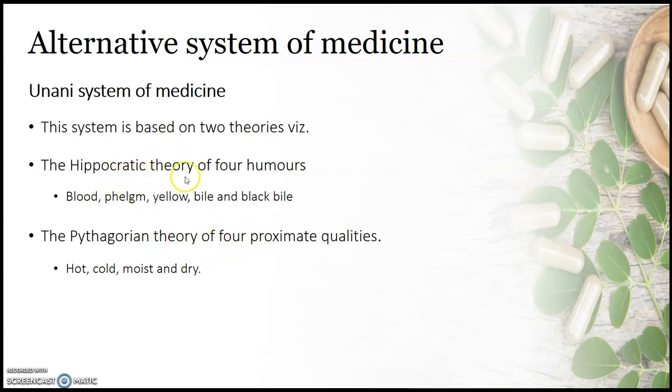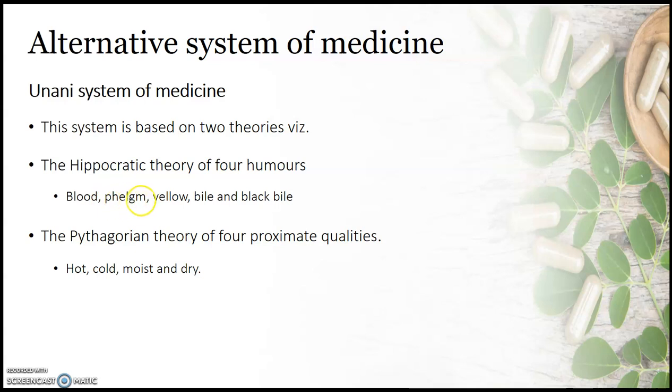So the Hippocratic theory of four humors includes blood, phlegm, yellow bile and black bile, while the Pythagorean theory of four proximate qualities involves hot and cold, moist and dry. According to Pythagoras, these proximate qualities are produced from the combination of elements, and these qualities in combination are responsible for producing the four humors.